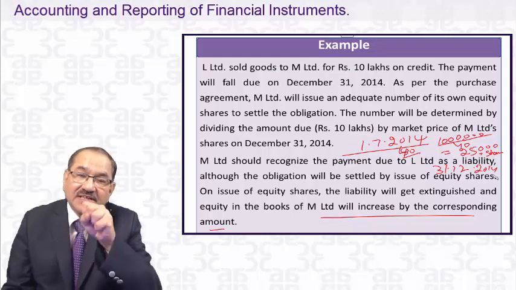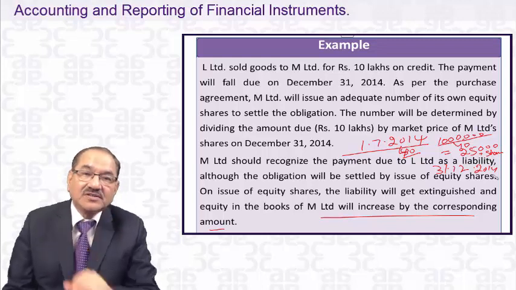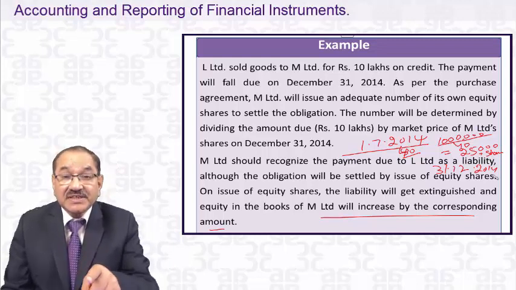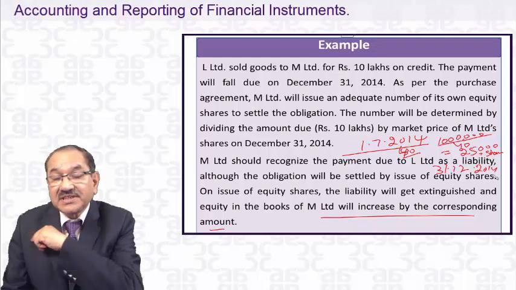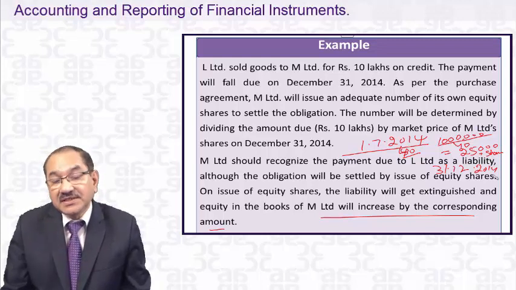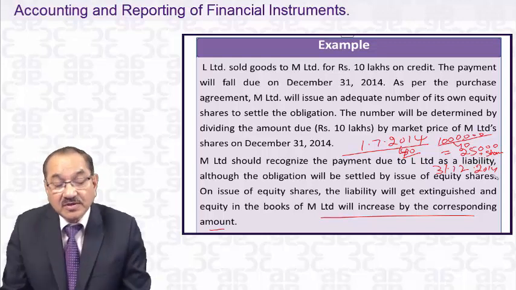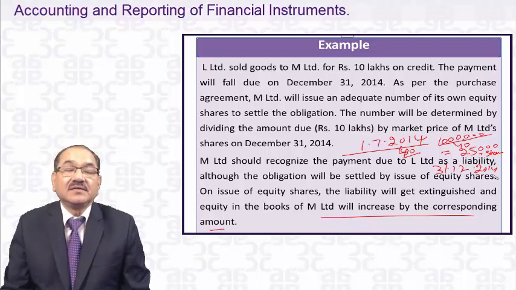Whereas in the earlier case, the number of shares was fixed only on the date of settlement. There is a difference here. As far as L Limited is concerned, it is a debtor for them, no doubt. What about M Limited?